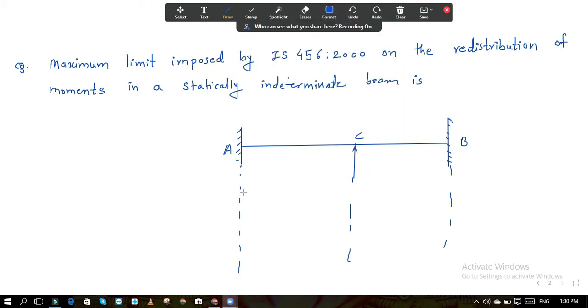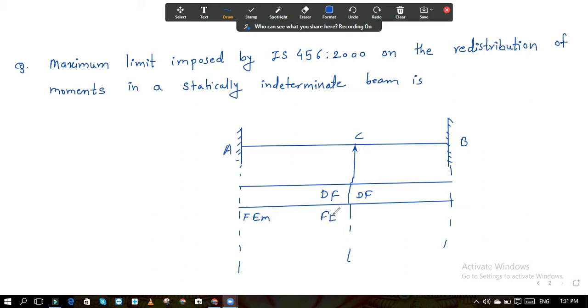We write the fixed end moments and calculate the distribution factor, and then we solve the problem. Whatever fixed end moments with plus and minus signs you write here, you transfer some moment from here to this point, and likewise you try to balance the joint.